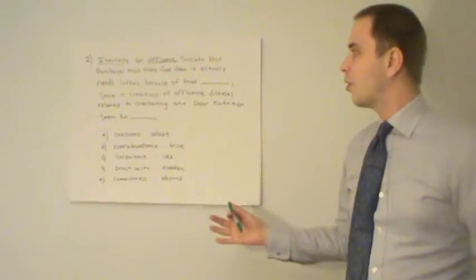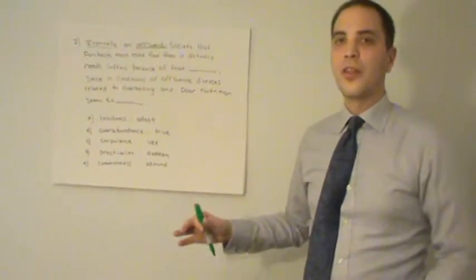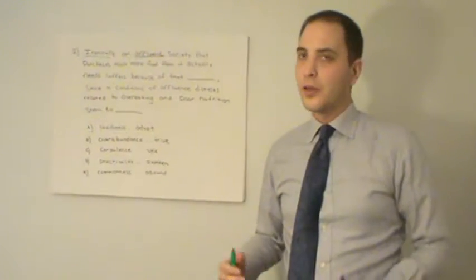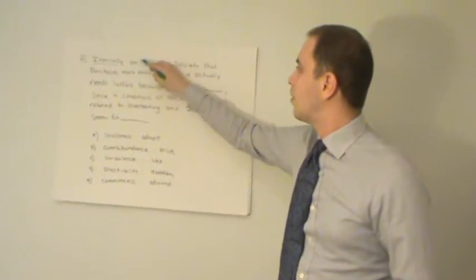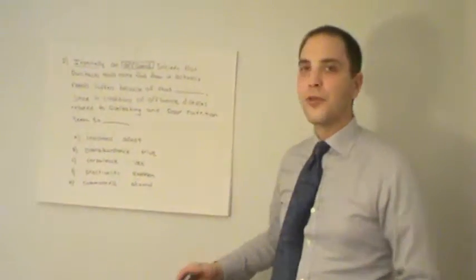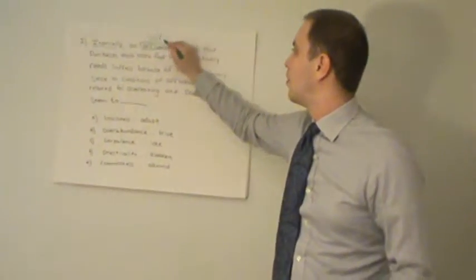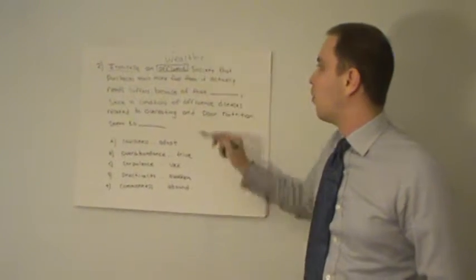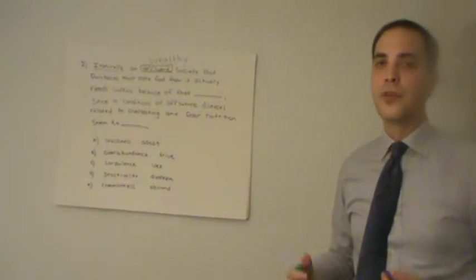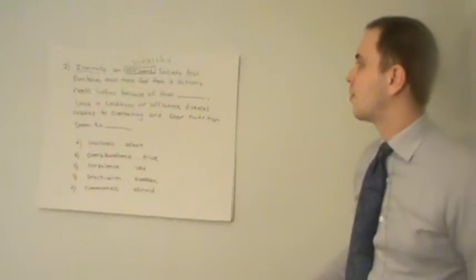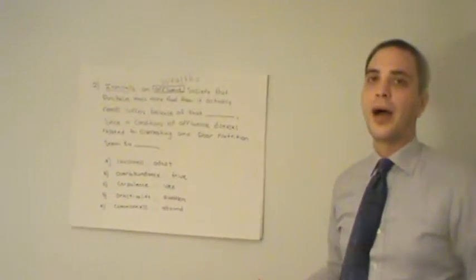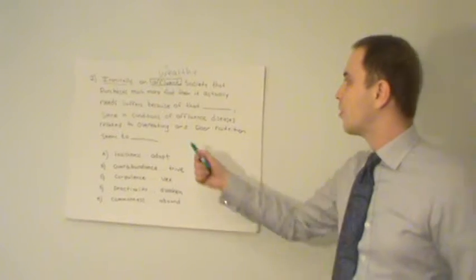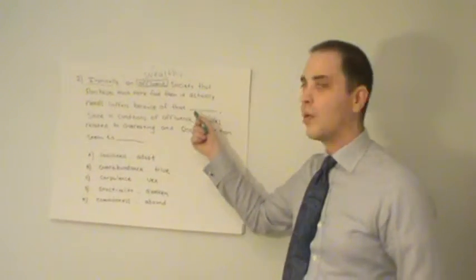Now, if we don't know the word, finishing this problem might be a bit tough. We can do it by eliminating choices, but if we know that affluent means wealthy or rich, it's a very big help to us. So, a wealthy society that purchases or buys more food than it needs suffers because of that what?